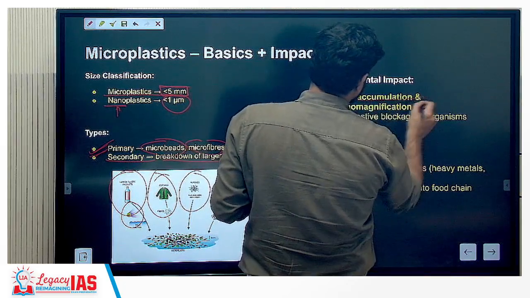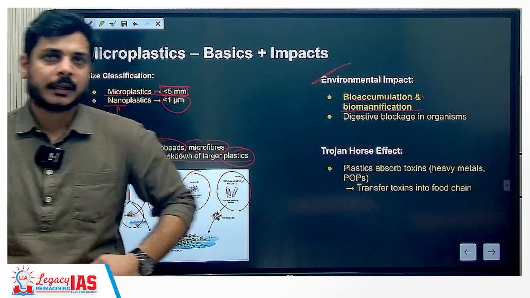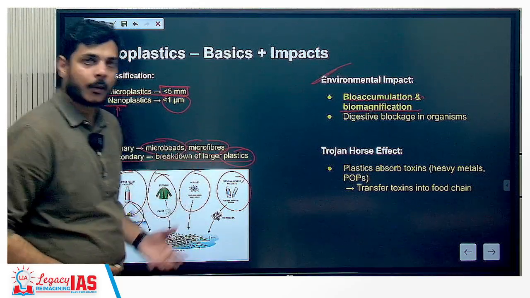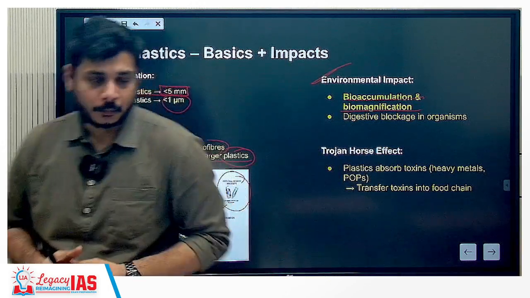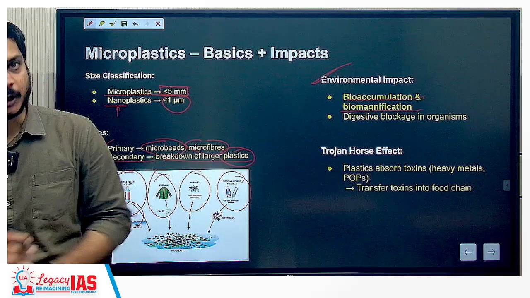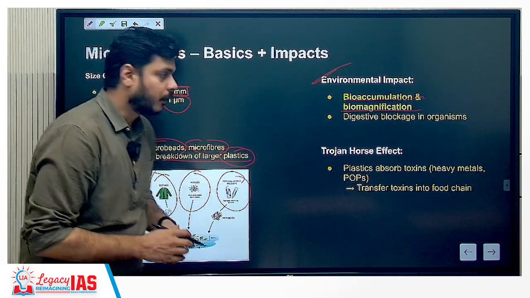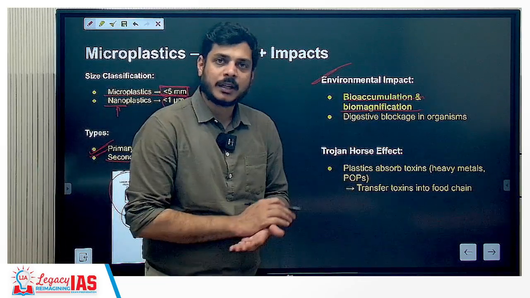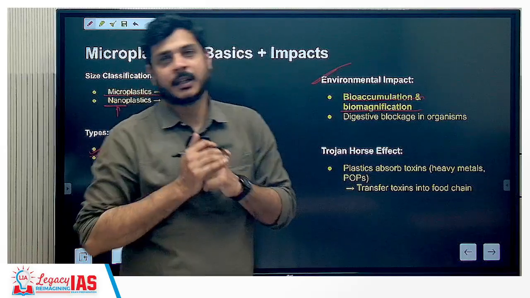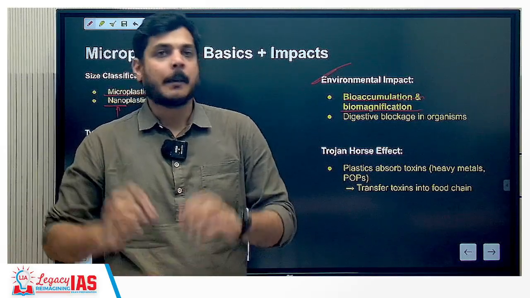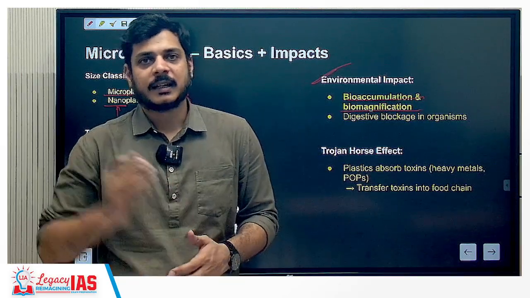One is bioaccumulation and biomagnification. What do we mean by bioaccumulation and biomagnification? We basically mean that the organism will start storing this kind of a pollutant within its fat layers. Okay, had it been soluble in the water, then it would have been excreted out by the organism. But since these pollutants form storage in the fat layers of the organisms, therefore you will find bioaccumulation, and magnification will occur as the food chain proceeds. That means the top or the apex predator will be the one that is going to be much more poisoned because of the accumulation of a huge quantity of pollutant as the levels increase.